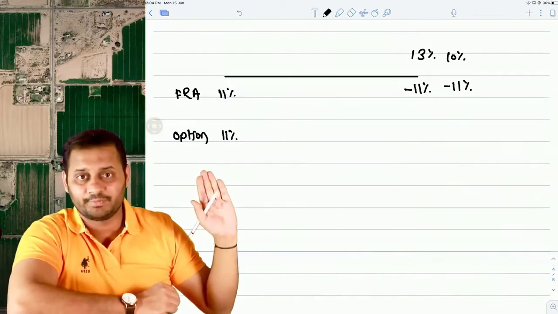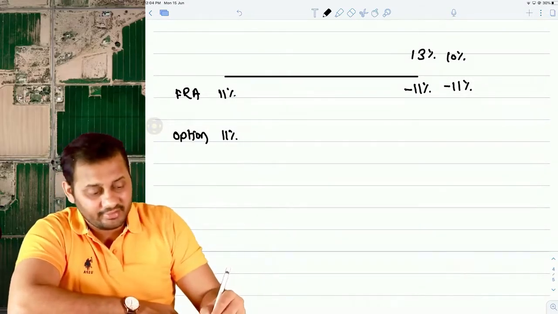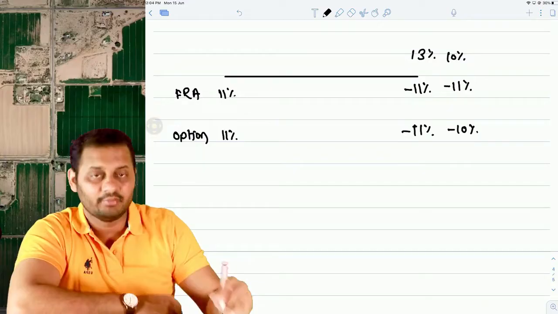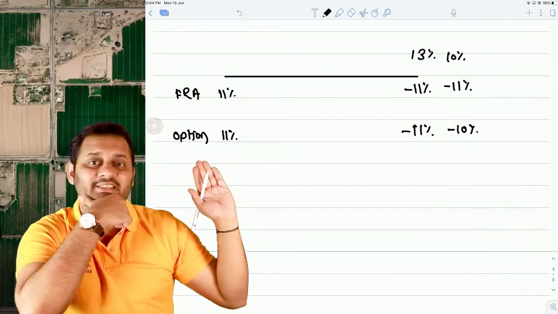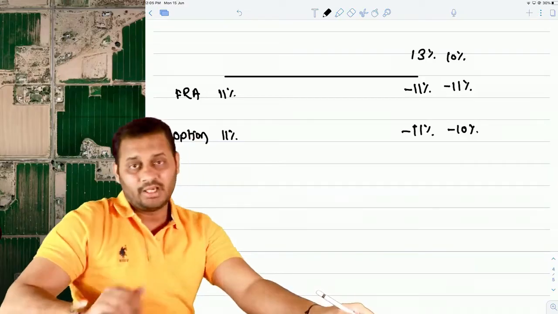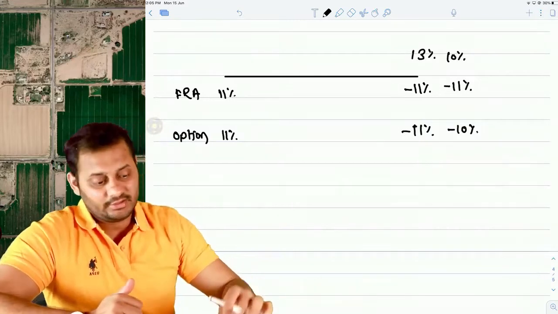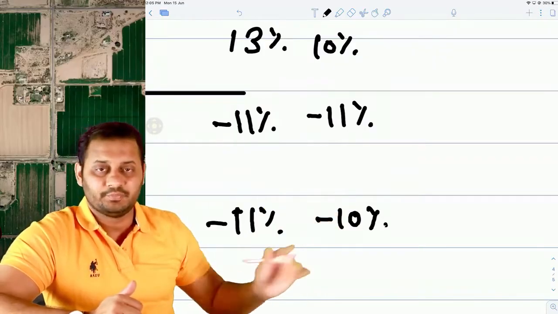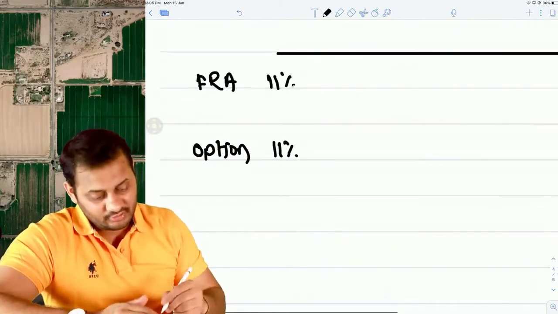But what if there is an option at which you fix the same rate, and in case 13% is the market rate, you pay 11%, and in case 10% is the market rate, you pay 10%. Which situation do you find good? This situation you find good, because in this case there is no loss. This is the maximum that you have fixed. Above that you will not have to pay, and below that you will be taking the benefit of lower interest rate. See, here we have the benefit of lower interest rate, but it is only in the case of an option. In FRA there is no benefit of lower interest rate. In option it is. So this is called a cap option.